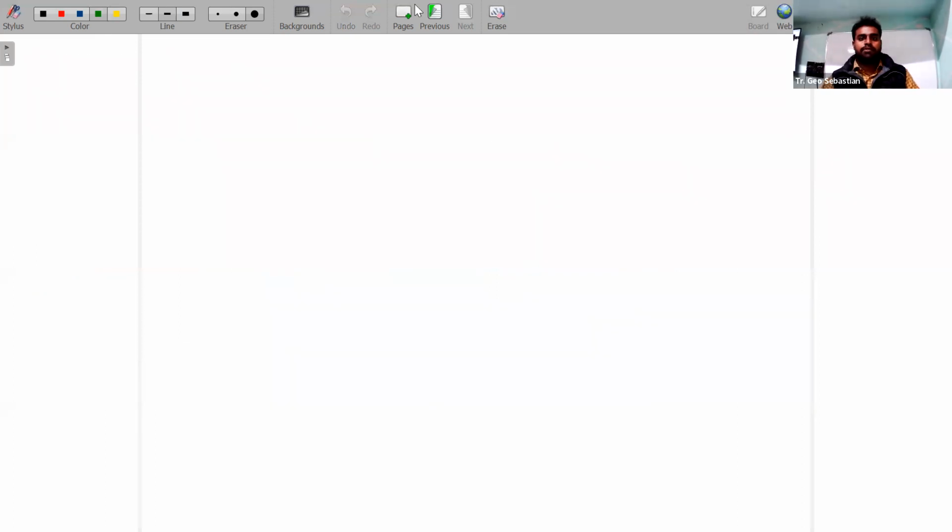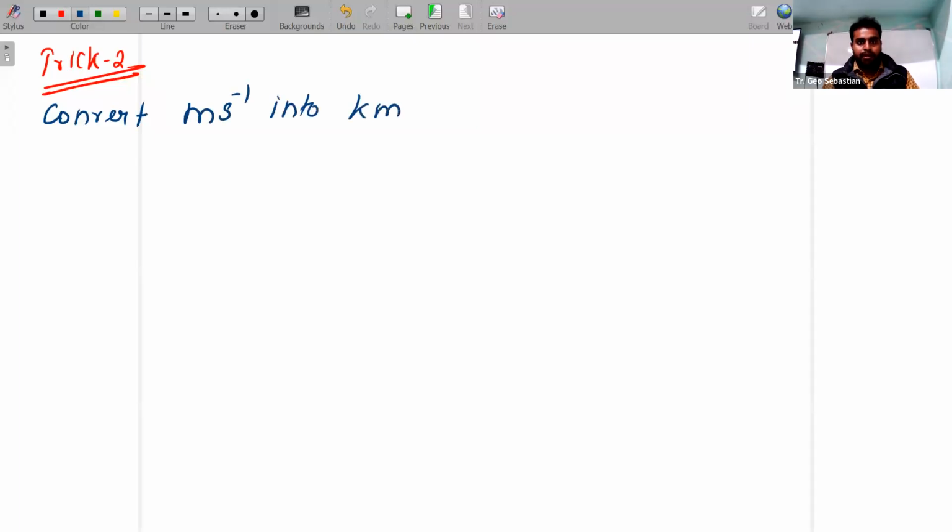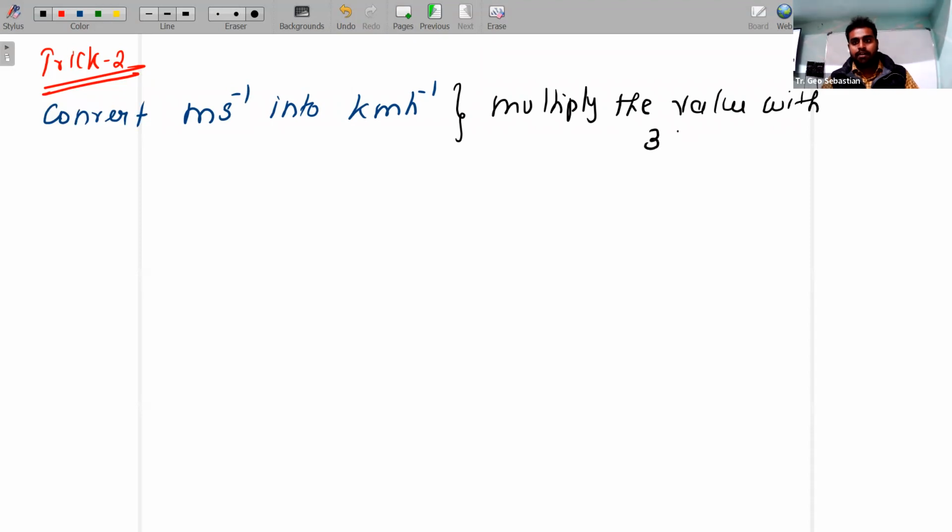Now I'm going to introduce the second trick. If you want to convert meter per second into kilometer per hour, multiply the value with 36 by 10.